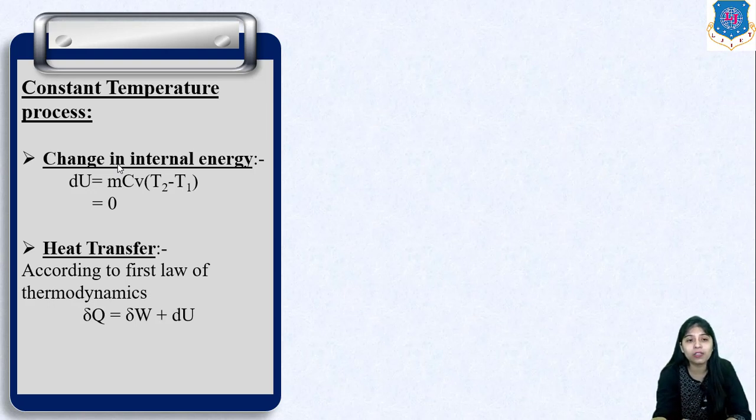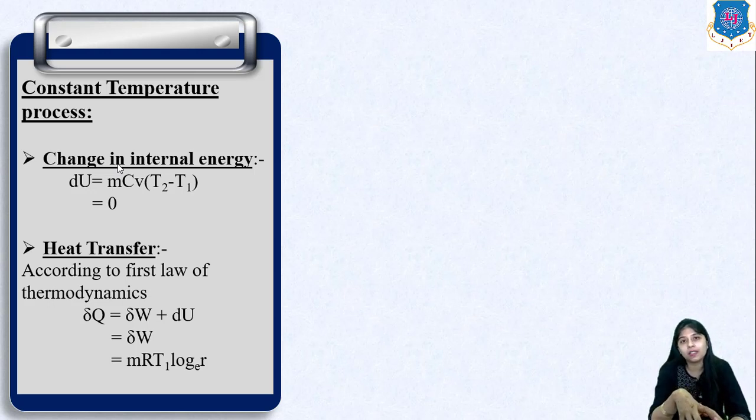Since internal energy is 0 here, heat transfer will be equal to the work done, which is mRT1 log r. Okay. So here the expressions for heat transfer and work done remain the same, and the change in internal energy will be 0. This is the reason that this process is sometimes also termed a constant internal energy process.